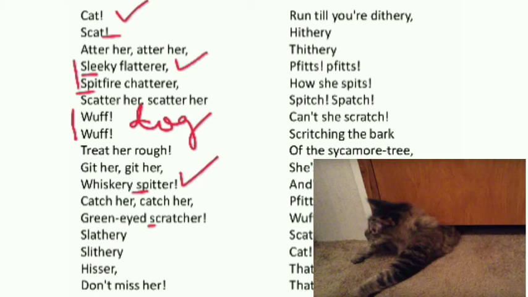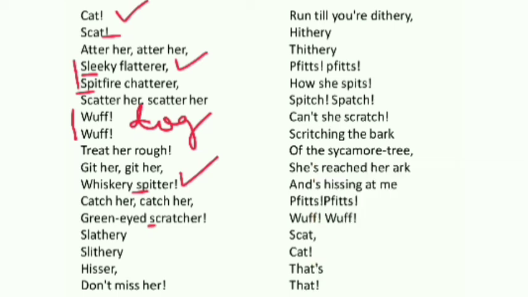Their body is so smooth that they can pass through a very small gap. That's why these words are used, slattery, slithery. Again sibilance is used here, and these two words are used for rhyming. Now the words also describe a characteristic, fat and smooth. It means it's very tough to catch hold of her.